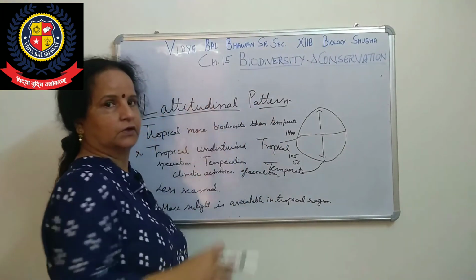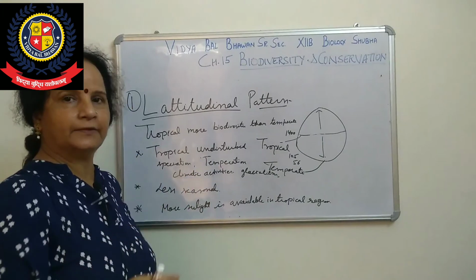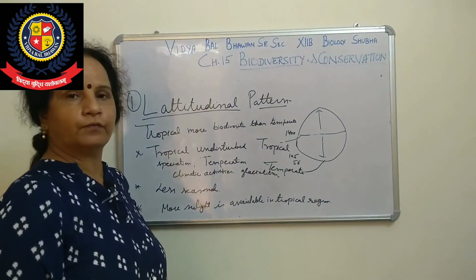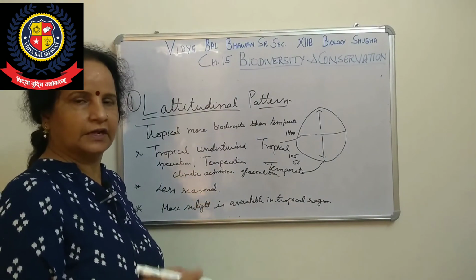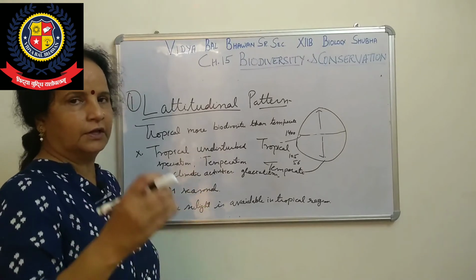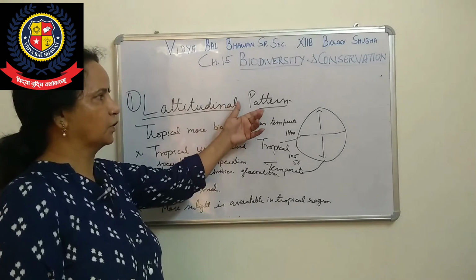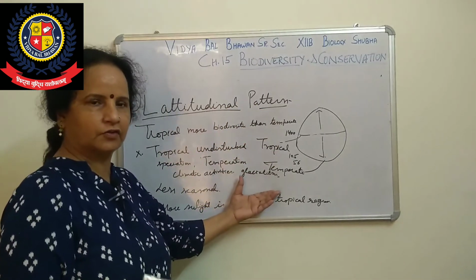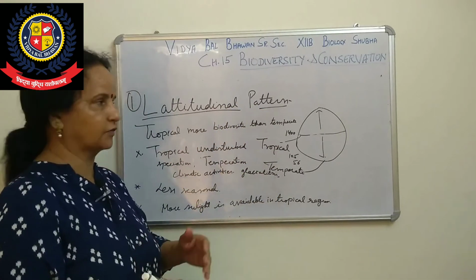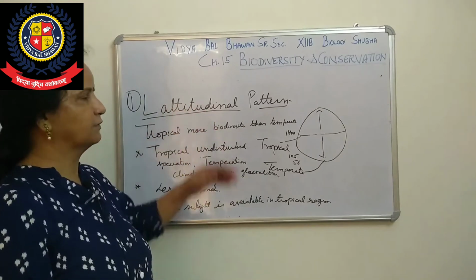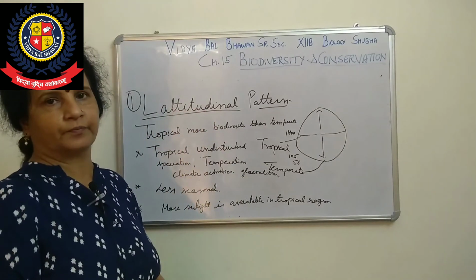Now for the second, we have already done the types of biodiversity, the various levels: genetic level, species level, ecological level. Today the second pattern will not be concluded in this session, so we will take it later. Okay, in the next session we will take the second one, that is the species area relationship.